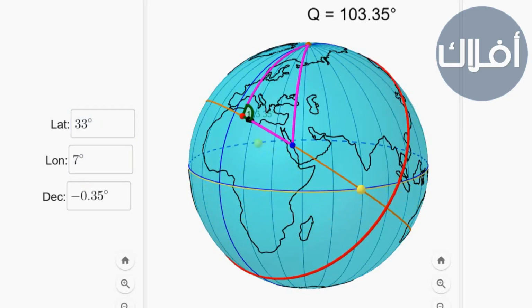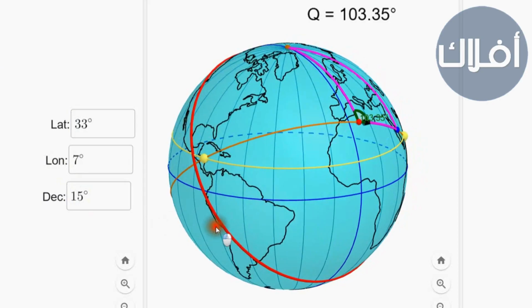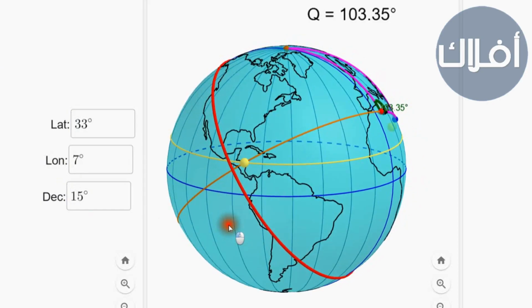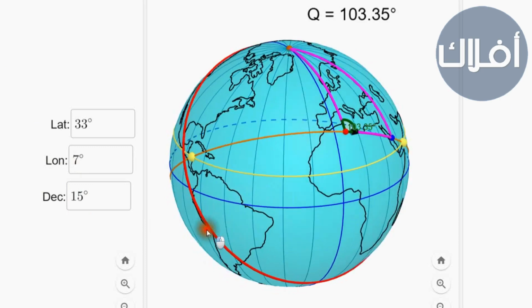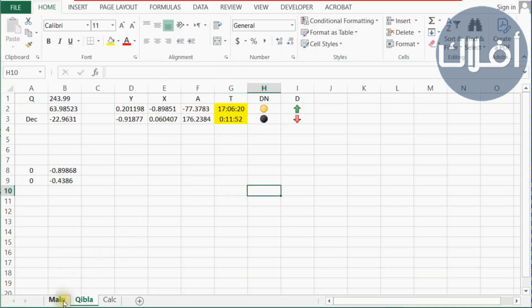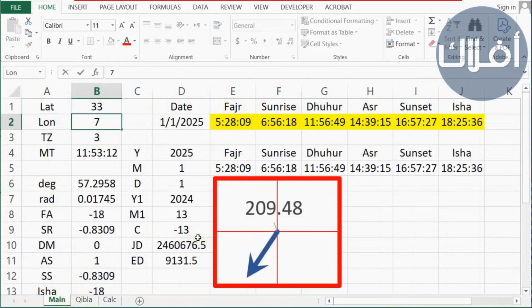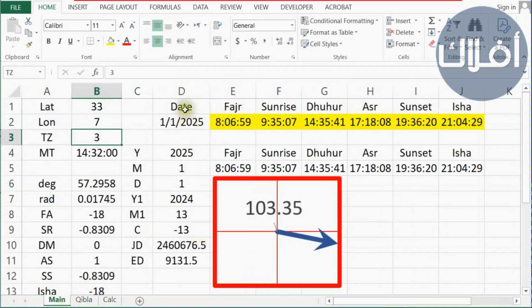We see that when the sun's declination is 15 degrees north, there are 2 intersection points, both during the day. One in the direction of Qibla and the other is opposite to it. If we return to Excel, set the location to latitude 33, longitude 7. We see the direction of Qibla 103.35.